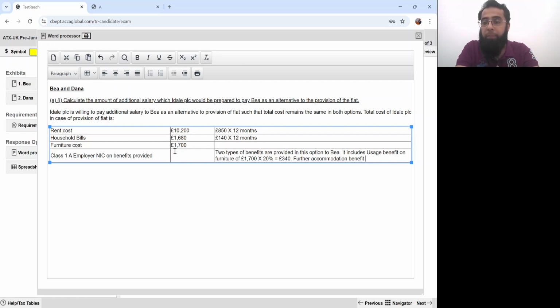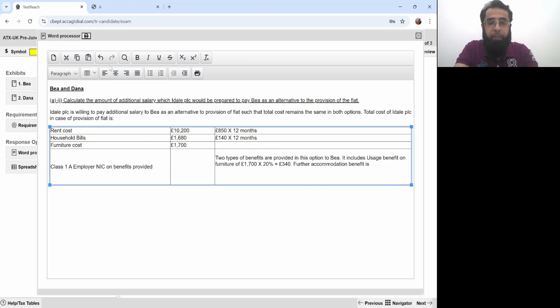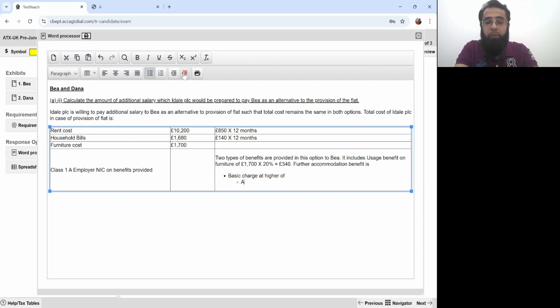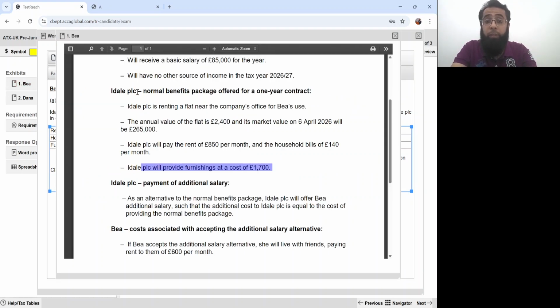Further, accommodation benefit is the basic charge at the higher of annual value and rent paid. I will repeat the things again, so there's nothing to worry, okay?